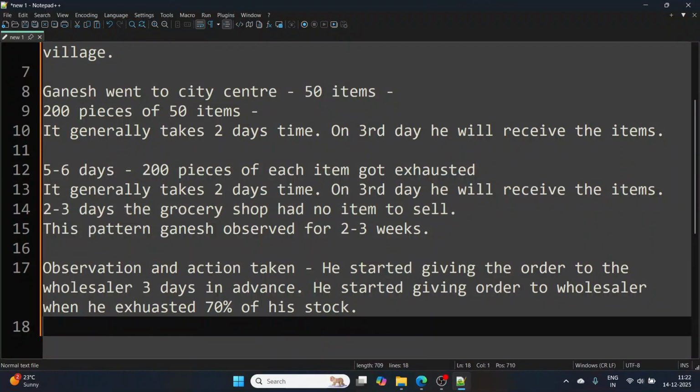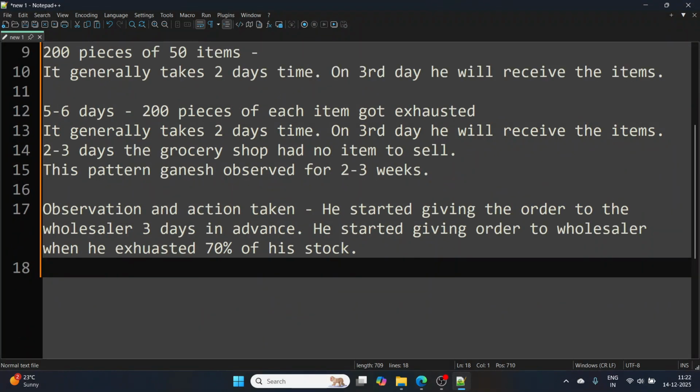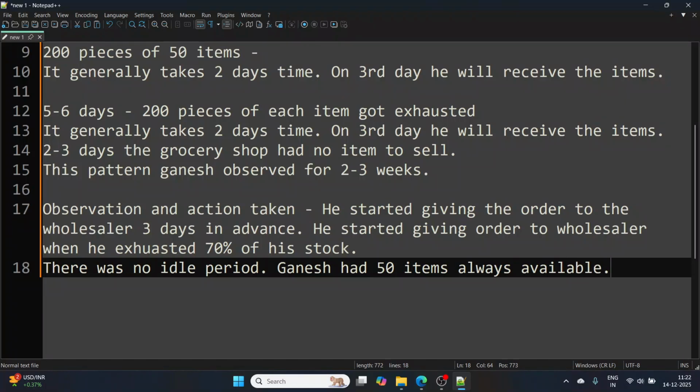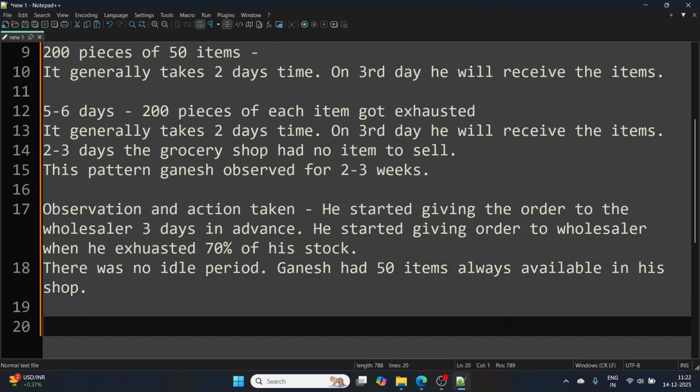So there was no idle period. Ganesh had 50 items always available in his shop.